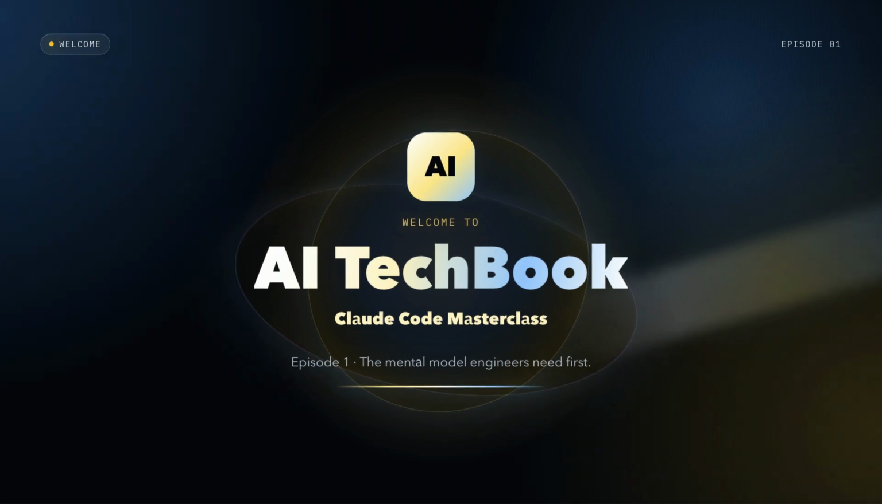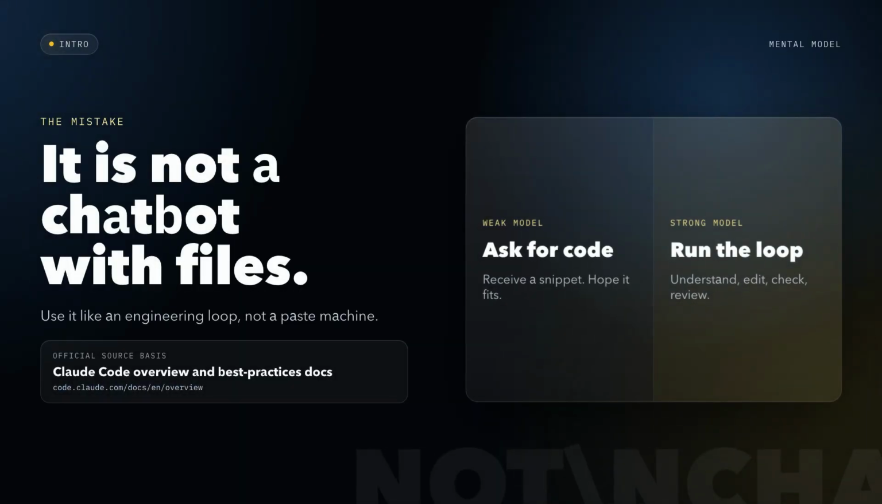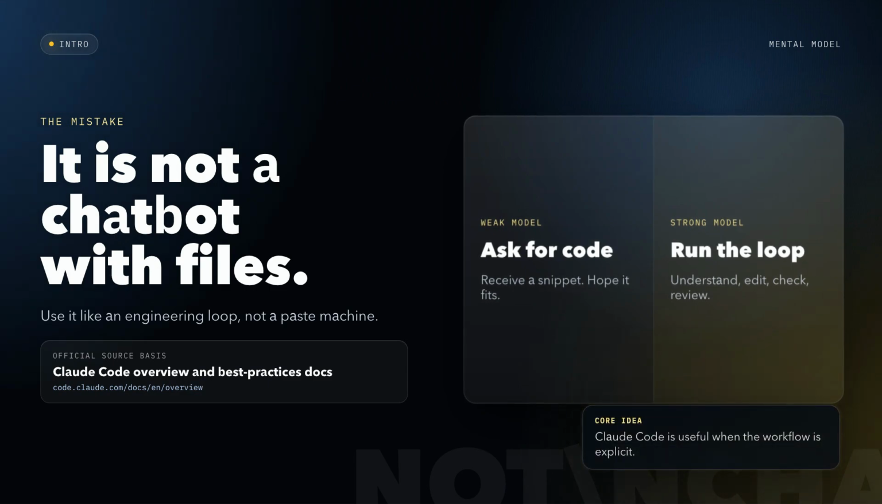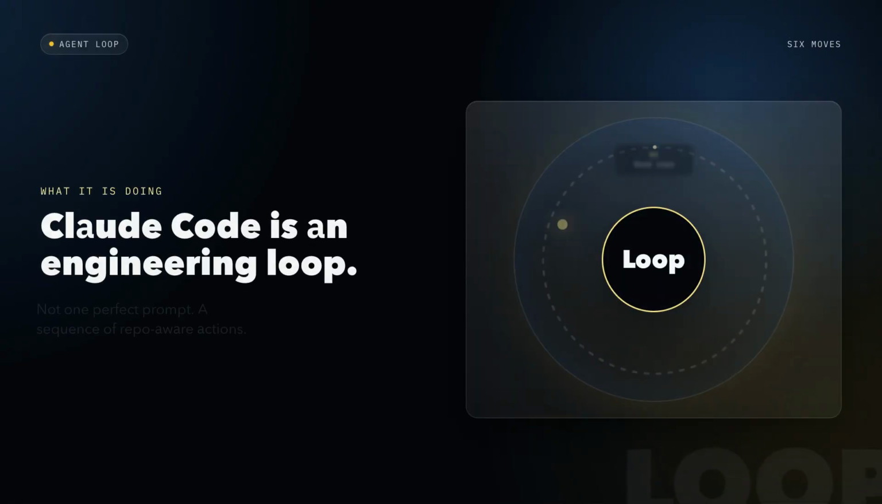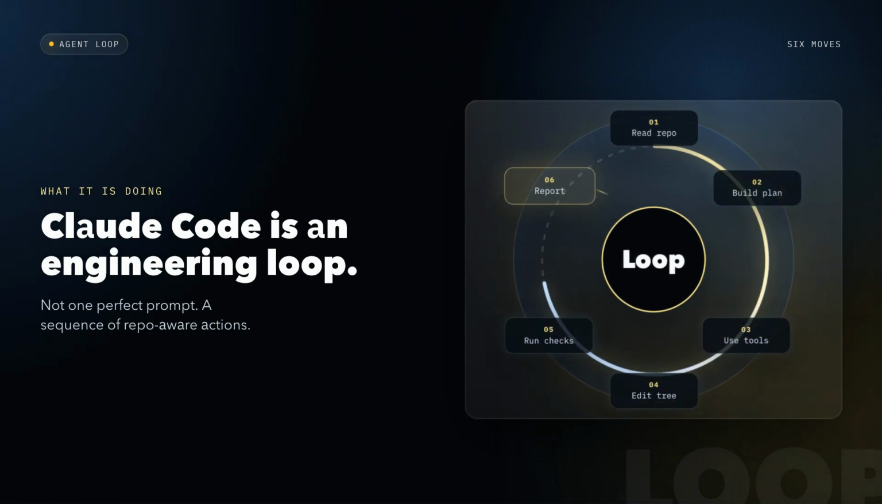If you think Claude Code is just chat with file access, this lesson will change how you use it. Claude Code is not a shortcut for guessing snippets. It is an engineering loop. That loop has 6 moves. Read the repo. Build a plan. Ask for tool permission. Edit the working tree. Run checks. Report what changed and what still needs review.